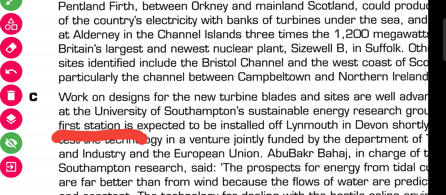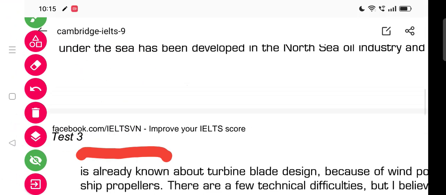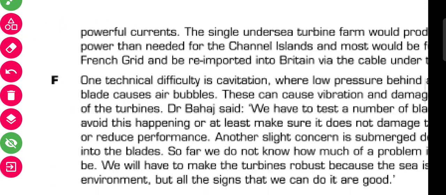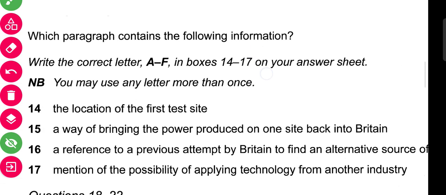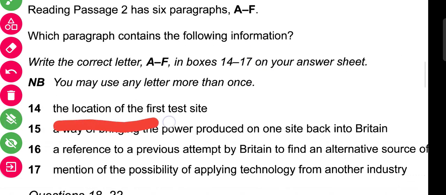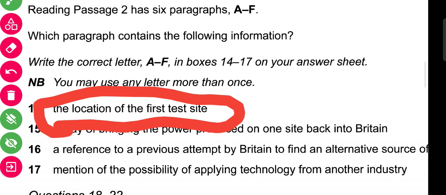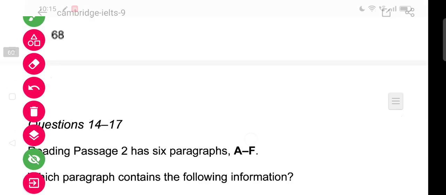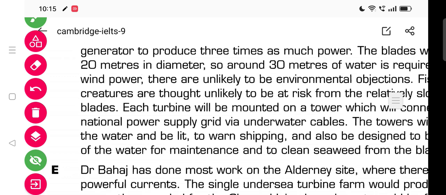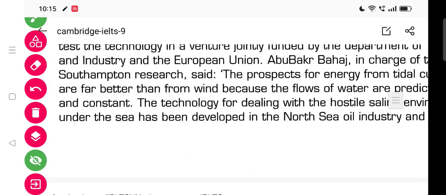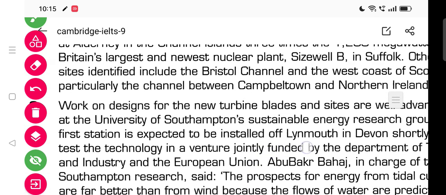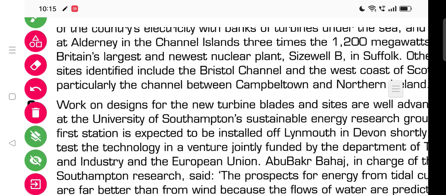So as we read the paragraph, we will get the answer. Just read the paragraph once. First site, it is mentioned in C. The location of the first test. So the name of the location was mentioned here. We can again go to the passage. Okay, in paragraph C, we can see it is mentioned here.